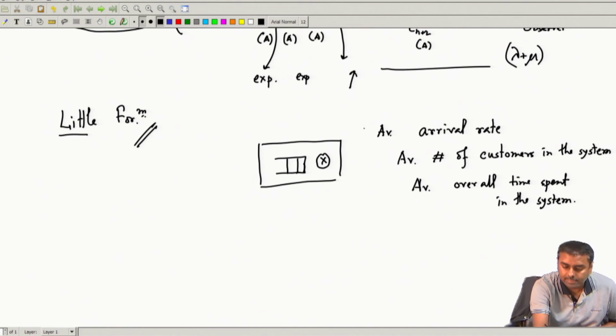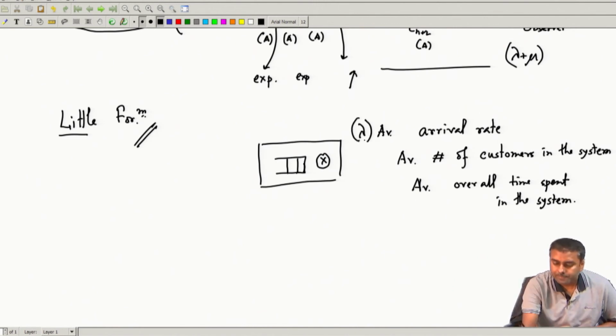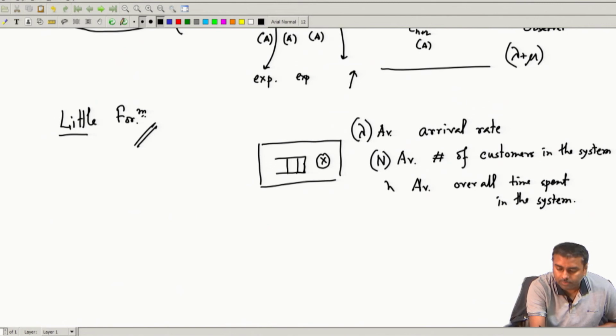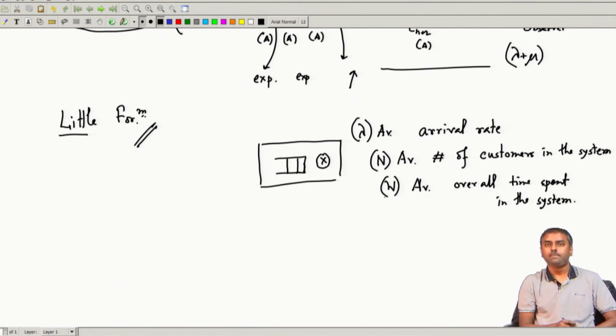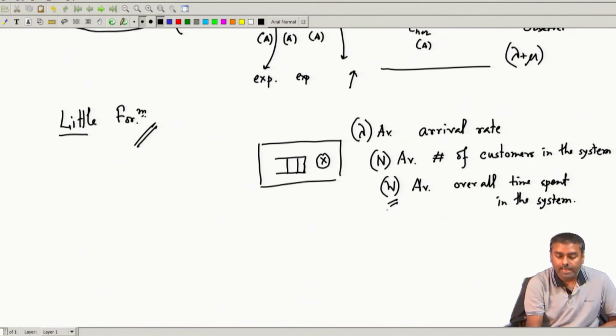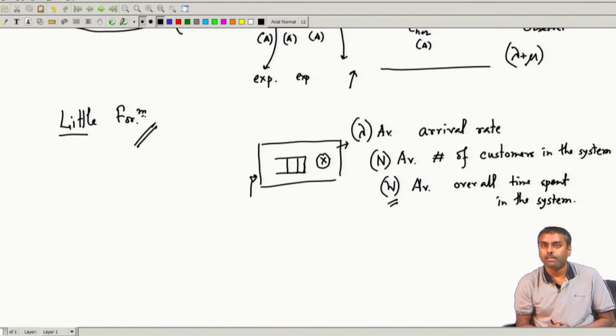We already characterized the arrival rate, that is lambda. Customers in the system we will represent as n, and this we will represent as w, waiting time. Basically, the customer enters over here and whenever he departs, it is the time between these two, the gap between these two, that is the overall system time that he requires to get service.